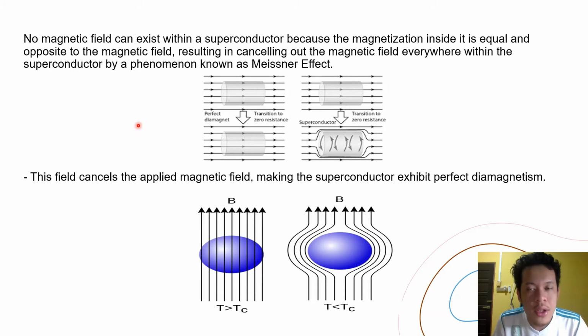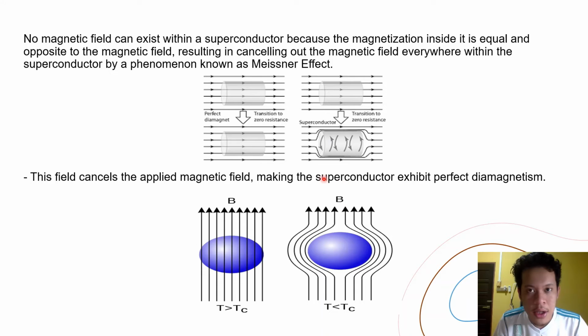So the second one is that no magnetic field can exist within a superconductor, because the magnetization inside it is equal and opposite to the magnetic field. So it cancels out the magnetic field everywhere within the superconductor by a phenomenon known as the Meissner effect. The Meissner effect is the expulsion of the magnetic field from the interior of a material that is in the process of becoming a superconductor.